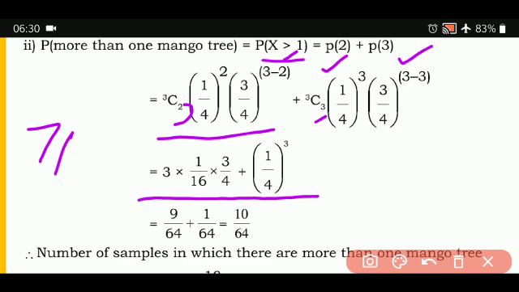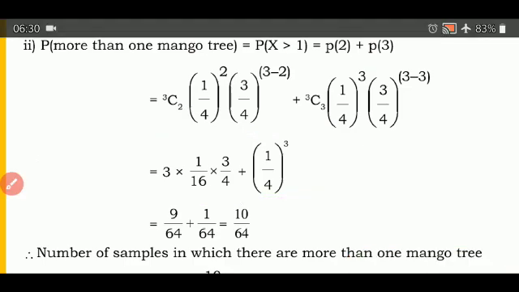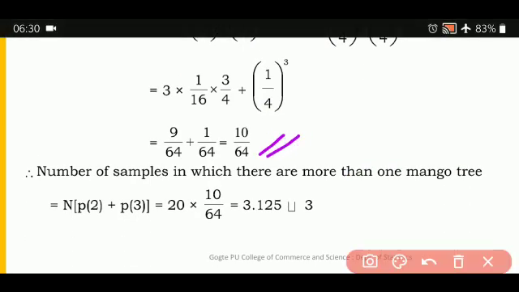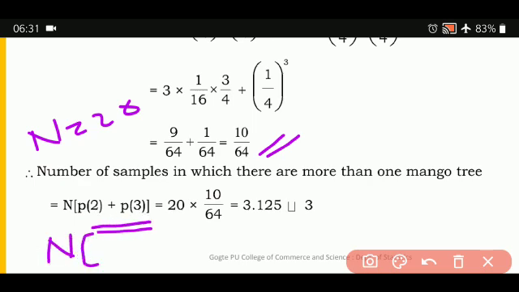Now the same thing here, they have asked number of samples. When they ask the number of samples, this probability value should be multiplied by the number of samples, that is capital N is equal to 20. So whatever probability value you found, 20 into 10 upon 64, you get 3.125, which is approximately equal to 3 samples.